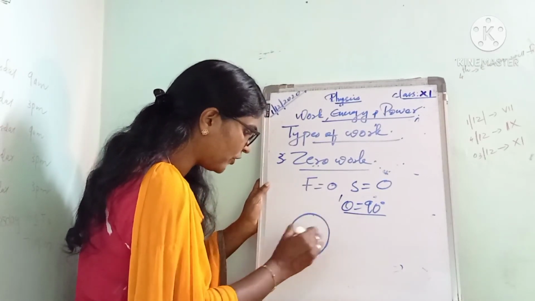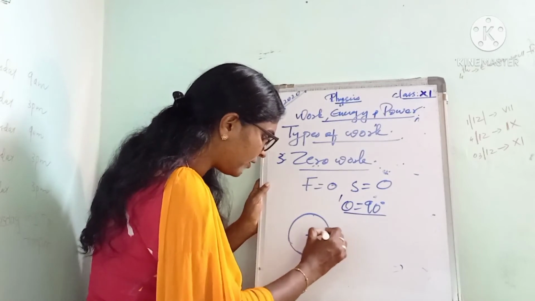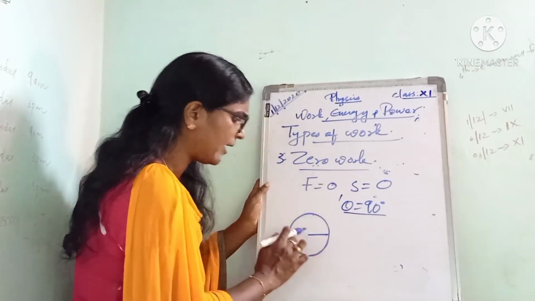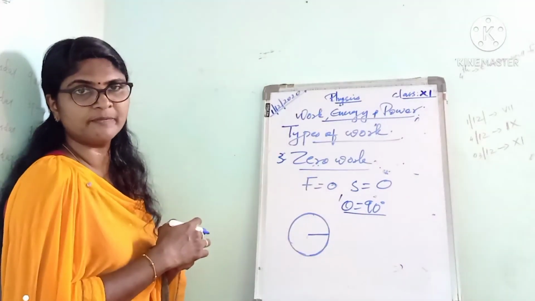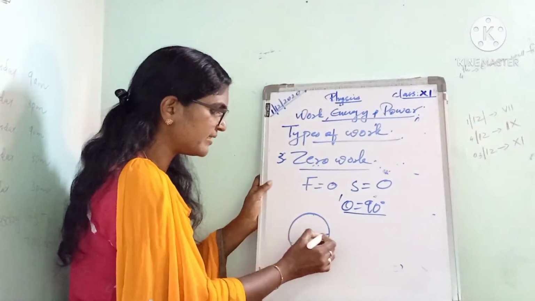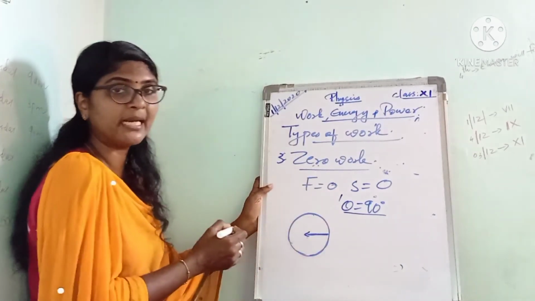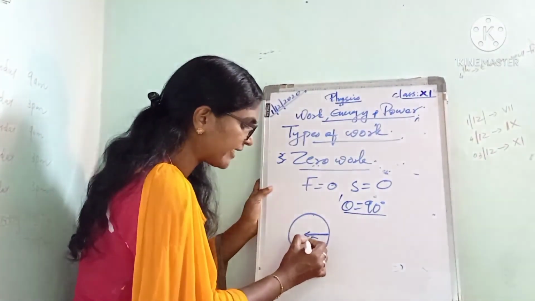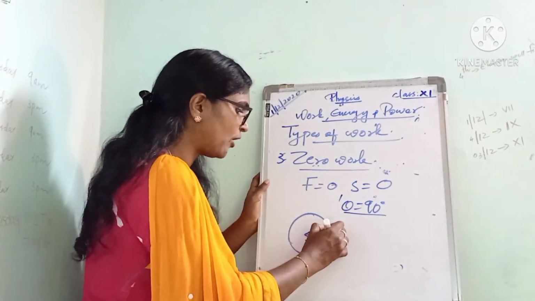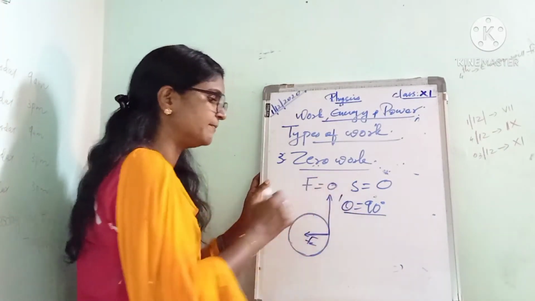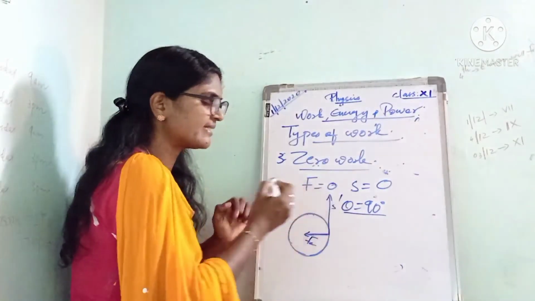In order to move an object along a circular path, it needs a centripetal force. You know, the direction of the centripetal force is always towards the center along the radius. Actually, this is the direction of the centripetal force. And the displacement of the object is along the tangent, in this direction.